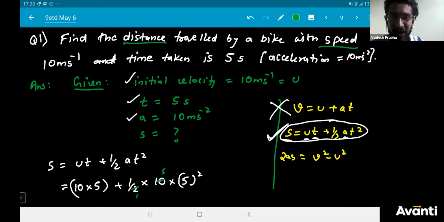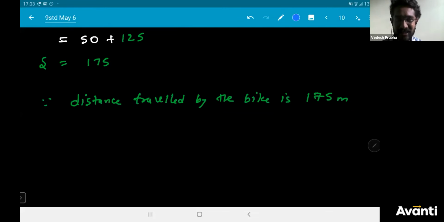So I'm again going to repeat this question. First, you have to write all the given things the way I wrote here, and then choose the best formula and substitute the formula. You will get the answer. That's all you have to do. Fine. So hence, this is how you're going to solve the question. And never forget to write the units, please.